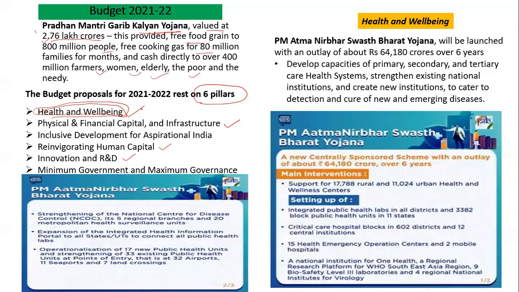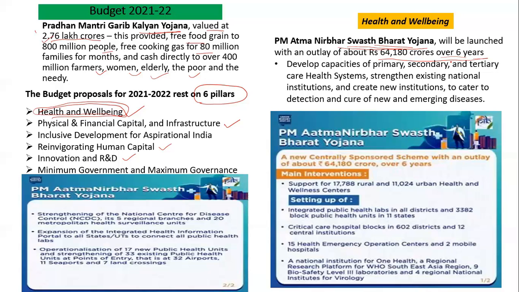So now moving on to the health and well-being part. Under health and well-being, you have the PM Atmanirbhar Swasth Bharat Yojana. What is there in this scheme? It will be launched with a budget of 64,000 crore over a period of 6 years. So government wants to spend around 64,000 crore over a 6-year period.